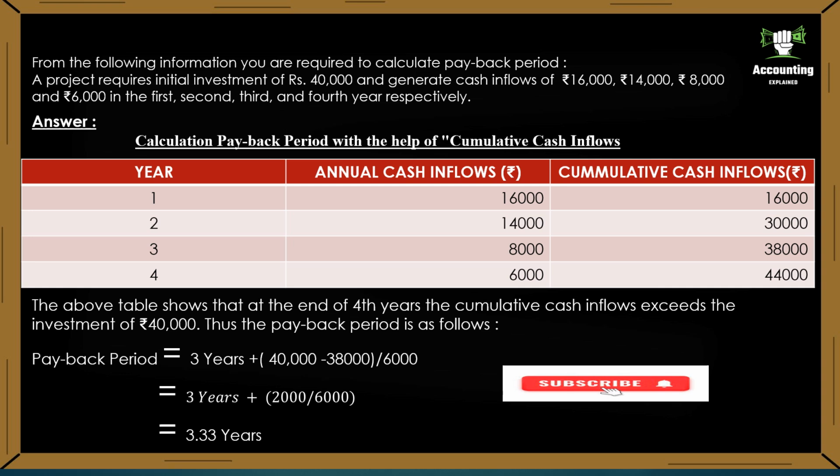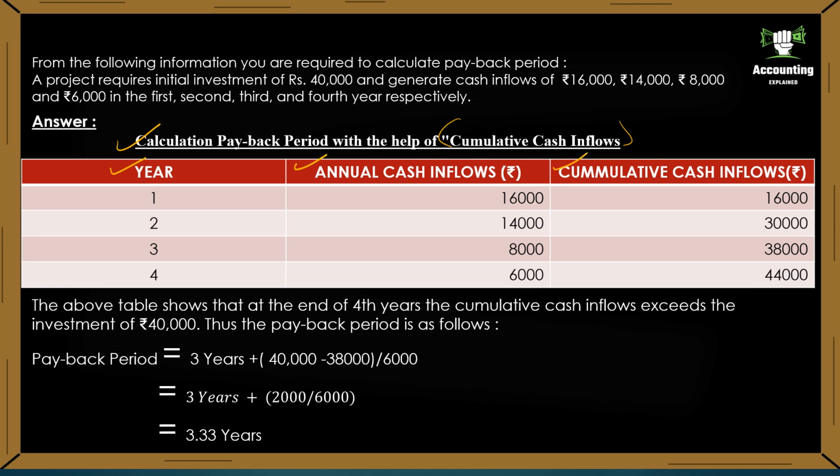Let us solve the question. Calculation of payback period with the help of cumulative cash inflows. Open 3 columns here: year, annual cash inflow and cumulative cash inflows. First year cash inflow is 16,000. Take cumulative cash inflow also 16,000.